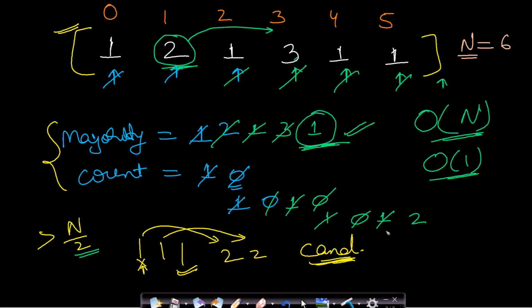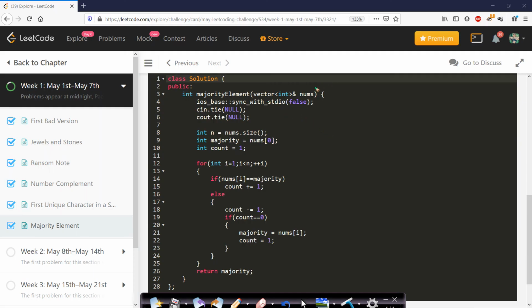So let us now look at the code. So this is the simple code. Here we are given our array in nums, and then I have found the size. I am assuming that the first element is the majority element, and then I am keeping the counter for majority element, which is 1 initially.